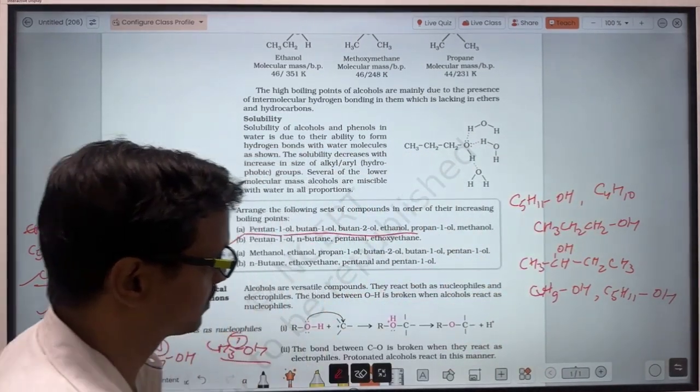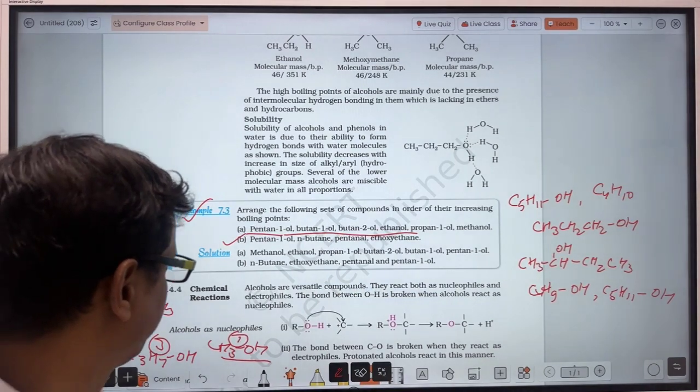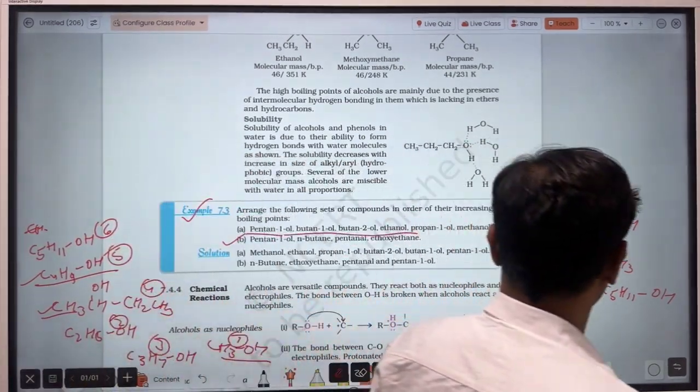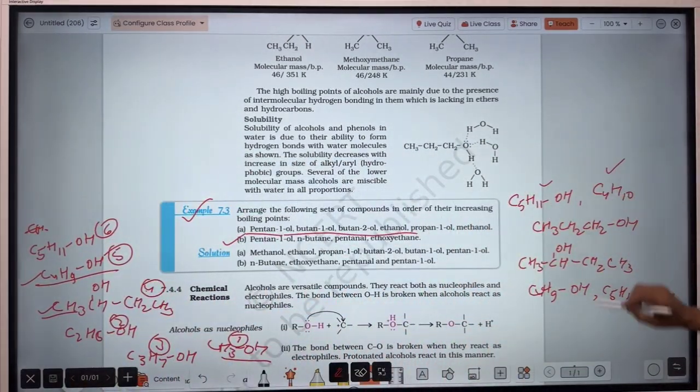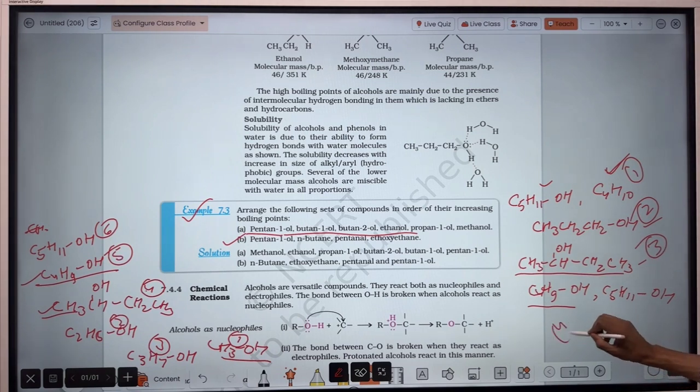So now let's see here. Firstly, consider the carbon number: here 5 carbon, here 4 carbon. So it's a hydrocarbon, so its boiling point will be least. Then after this, here 4 carbon, no, 3 carbon, here 4 carbon. Here 4 carbon and here also 4 carbon, but one is linear and one is branched. So the branch chain alcohol possesses a lower boiling point. So third will be that, fourth will be that.